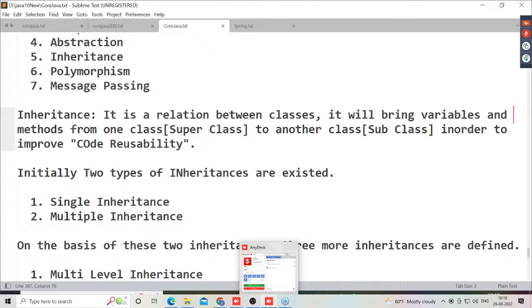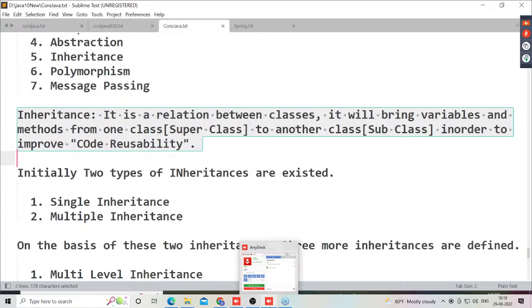Now first understand this clearly: inheritance. What exactly is the meaning of inheritance? It is a relation between classes. In object-oriented programming, every program we write is in the form of classes only. Inside the classes, we declare variables and methods, which we already understood.